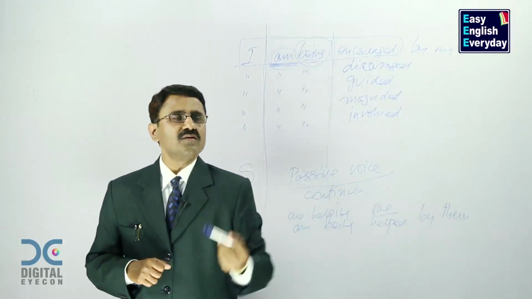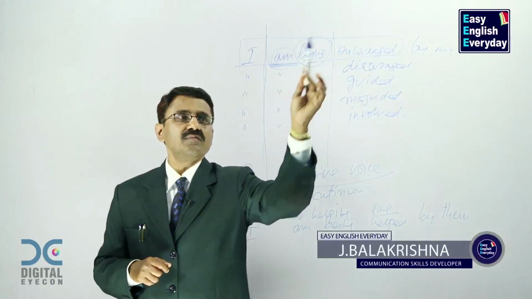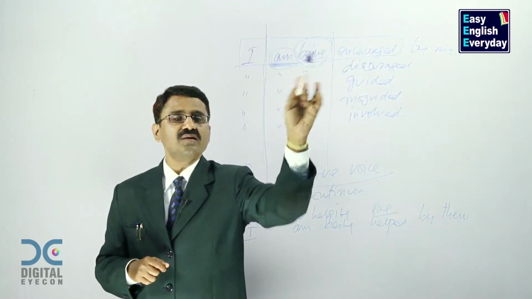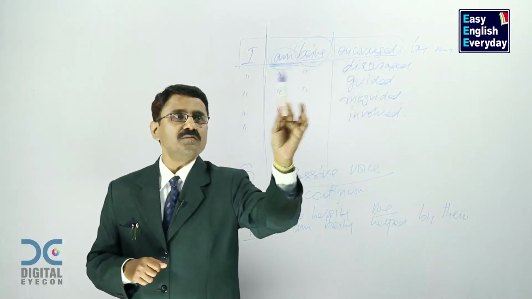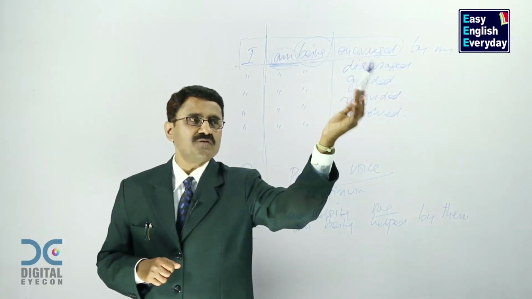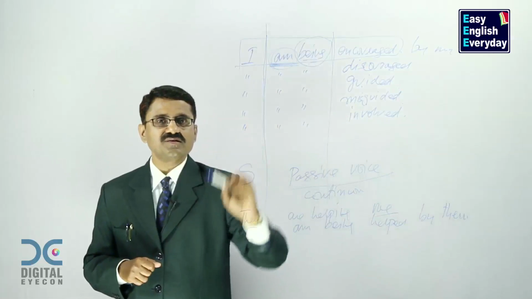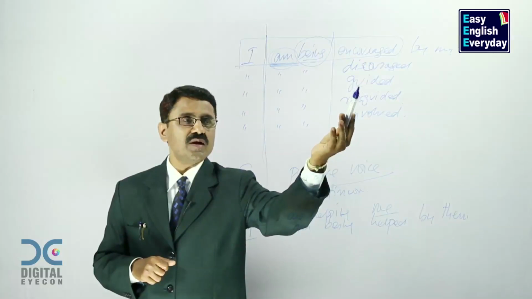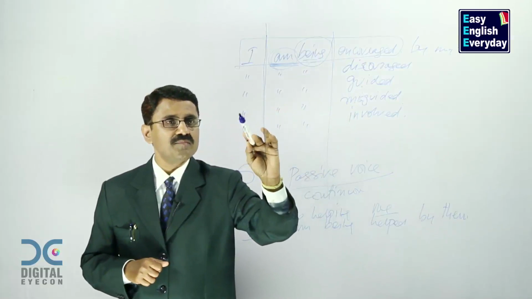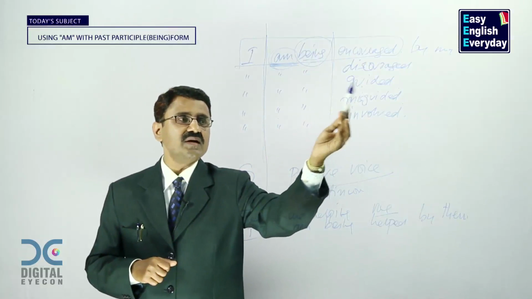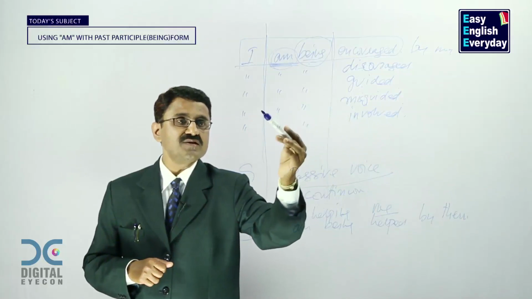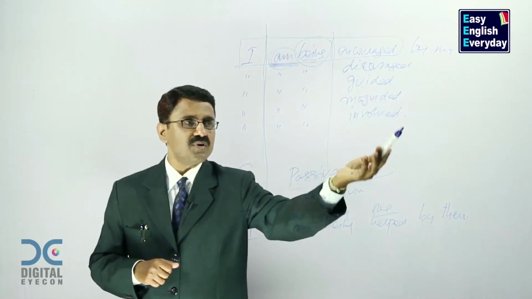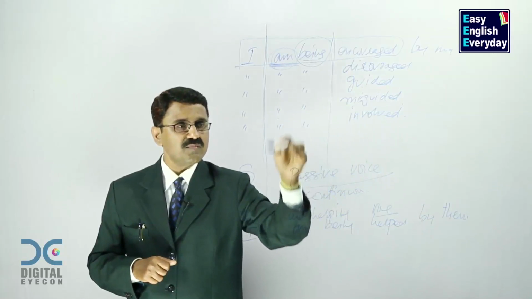So if you go to the background of this sentence, I am being encouraged by my father. My father is encouraging me. I am being discouraged by my friends. My friends are discouraging me. I am being guided by my parents. My parents are guiding me. I am being misguided by my friends. My friends are misguiding me. I am being involved by my boss. My boss is involving me.